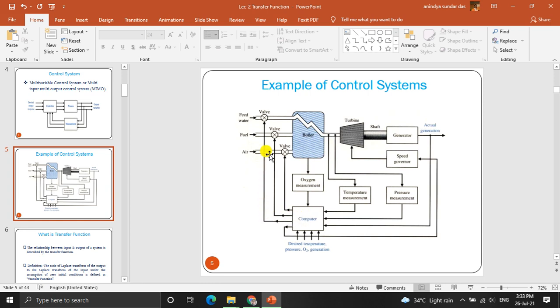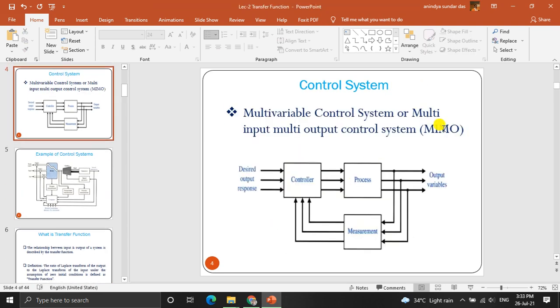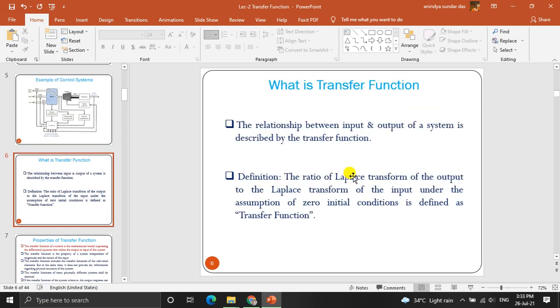Then we are getting some output from the computer, which is the controller itself, and this is connected to the valve. According to that, we can feed water, fuel, and air in order to generate the actual electricity. That is applied to the computer itself, so there is the feedback. This is another type of system, and it should control the speed of the governor using the controller. So this is the example of a multivariable controller, or multi-input, multi-output control system.